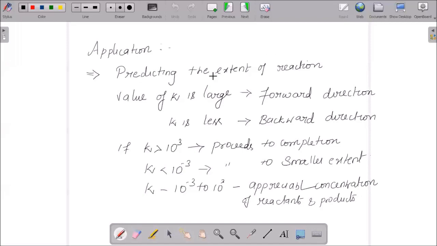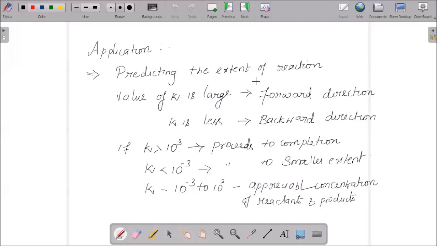The K value is helpful in predicting the extent of the chemical reaction. So the equilibrium constant is directly proportional to the extent of the reaction.